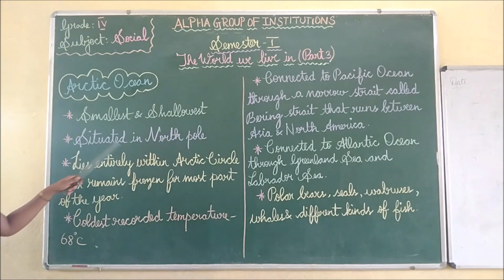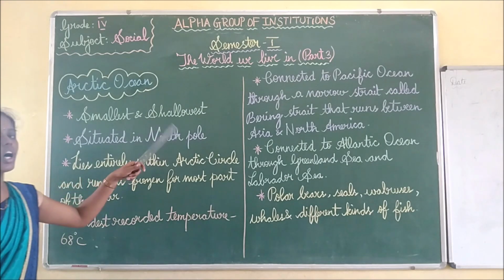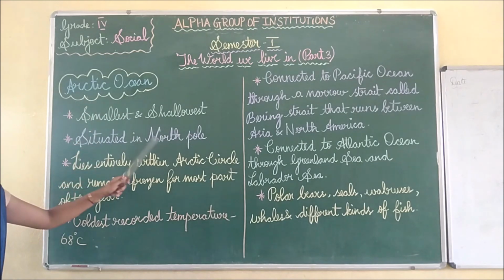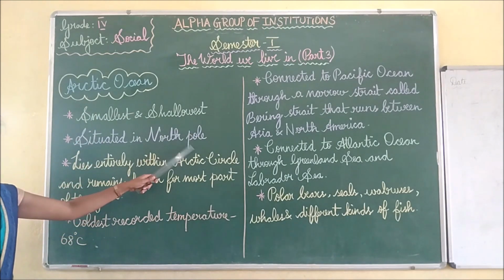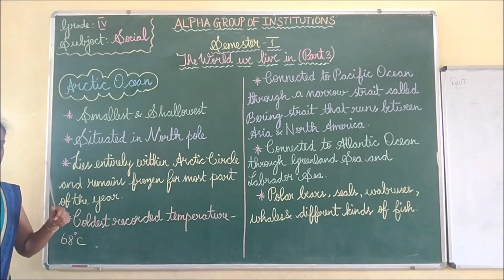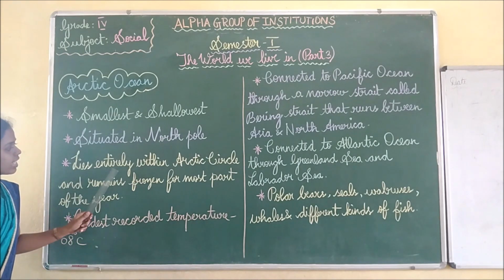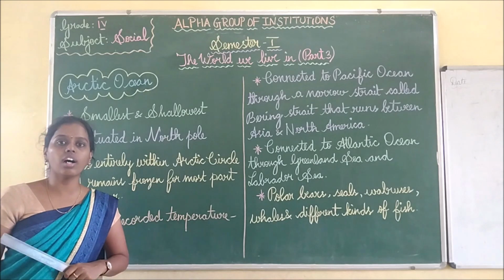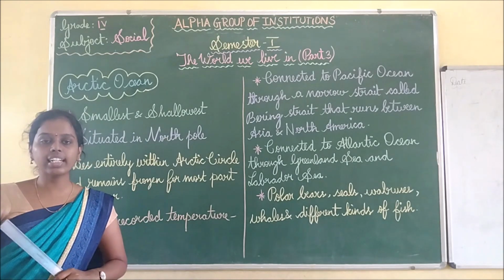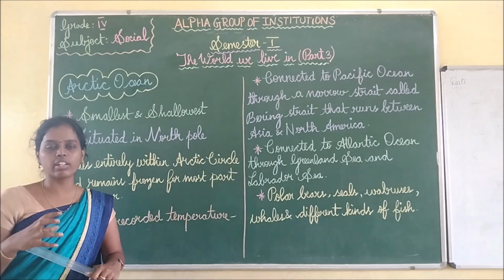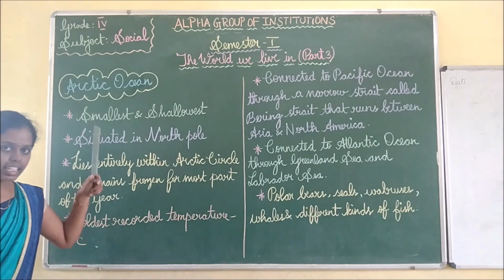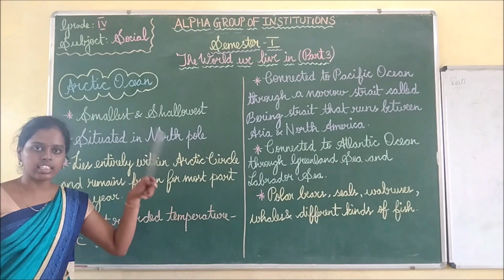Then it is situated in the North Pole. We saw the Antarctic Ocean is situated in the South Pole. Like that, the Arctic Ocean is situated in the North Pole, the northern region of the Earth. Then it lies entirely within the Arctic Circle. We have seen the Arctic Circle in latitudes and longitudes. So it lies entirely inside the Arctic Circle.